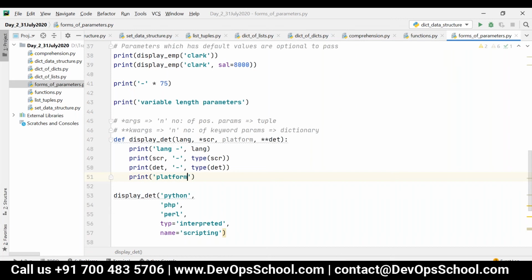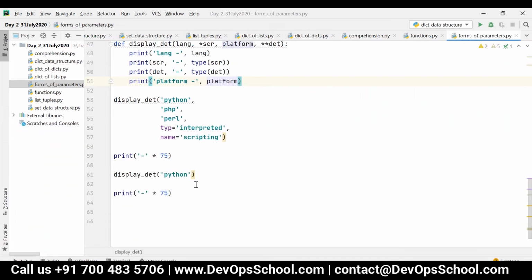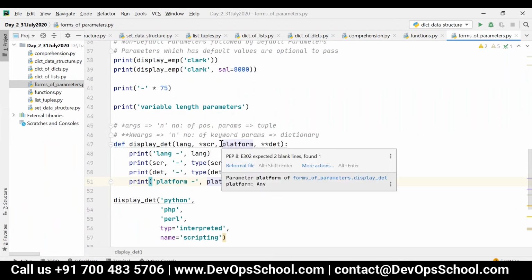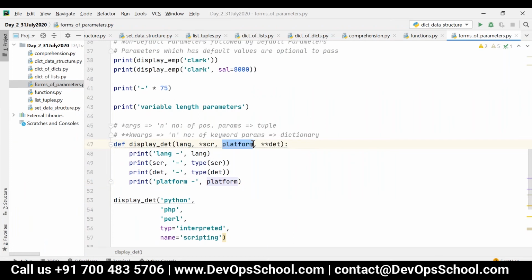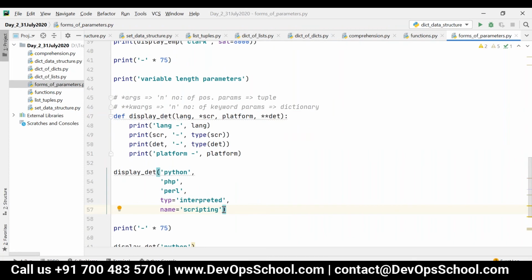Now if I execute this, I will get an error saying display det missing one required keyword only argument platform. So when you want to pass any parameter to this particular platform, you have to pass it only in the form of keyword, like platform is equal to multi.